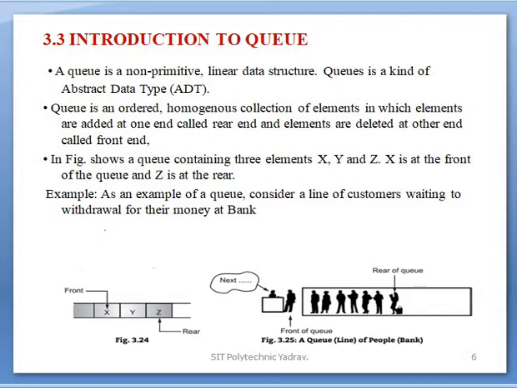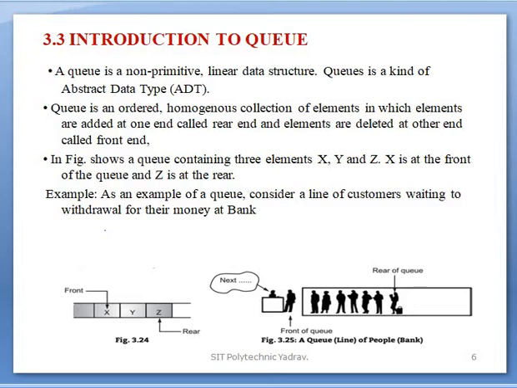In a queue, two end points are there. Which two? Rear and front. What is meant by rear? The end or position at which data or elements are added is said to be the rear.